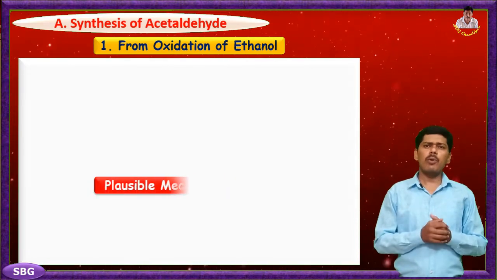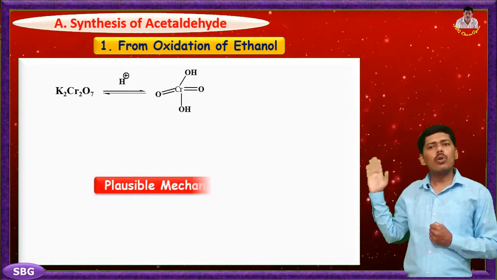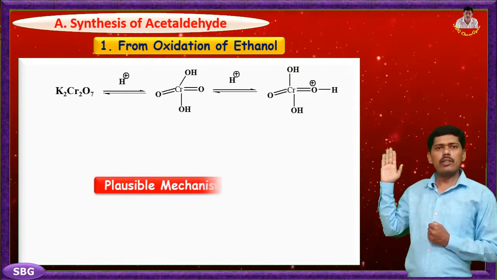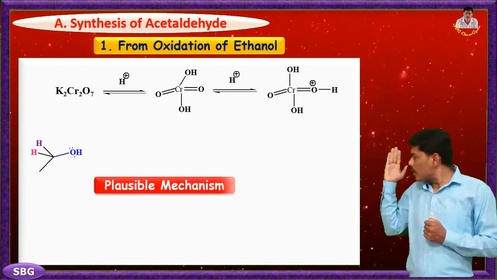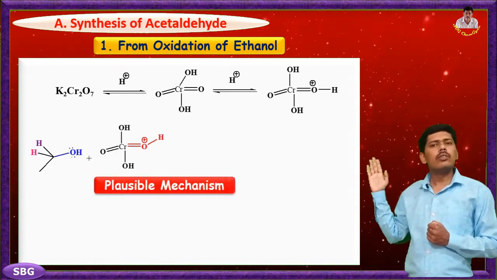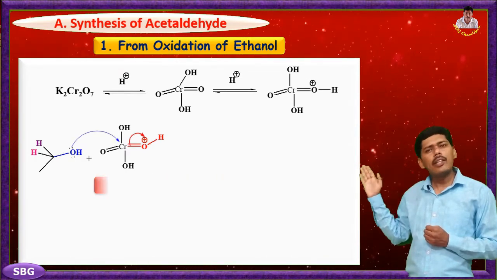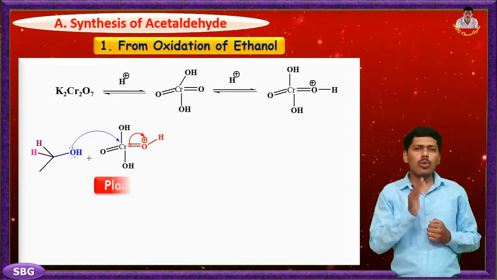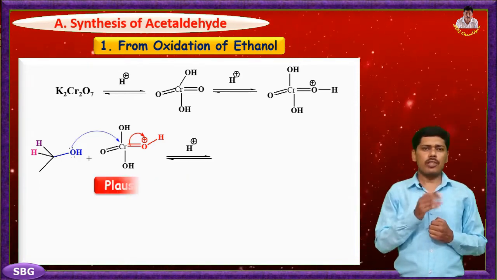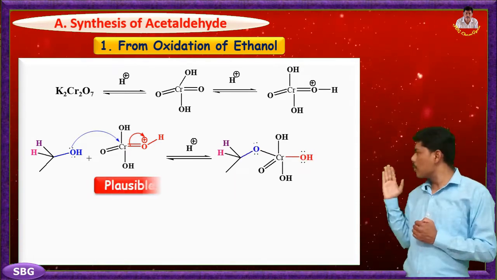The mechanism of this reaction starts with the conversion of potassium dichromate to chromic acid. The chromic acid produced reacts with ethanol, where the lone pair of the hydroxy group of ethanol attacks the electron deficient chromium atom in the chromic acid, and formation of a chromic acid ester takes place.